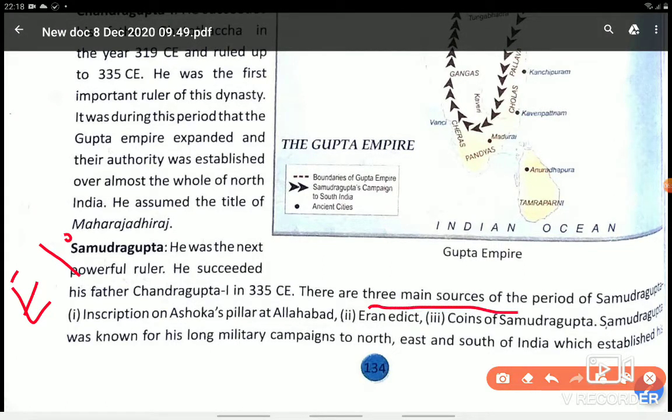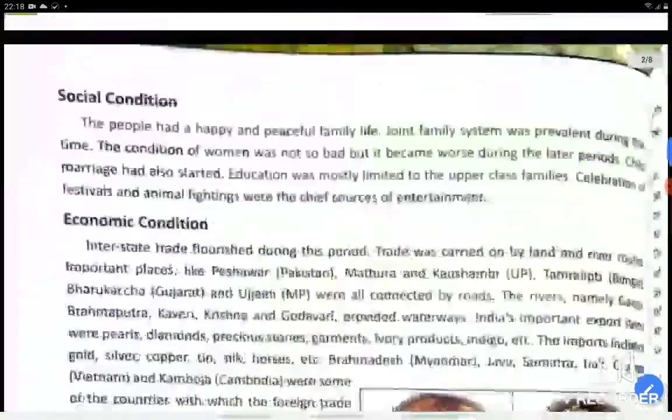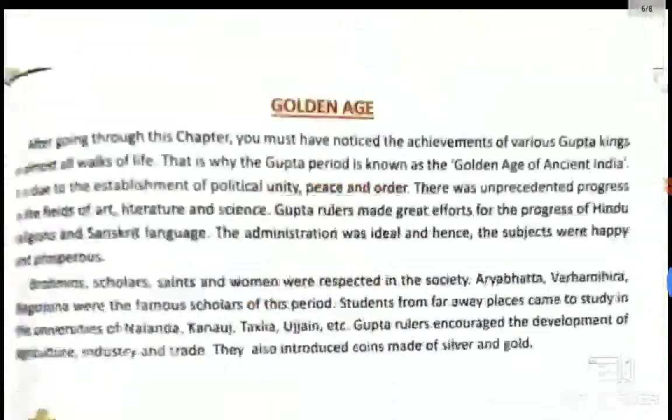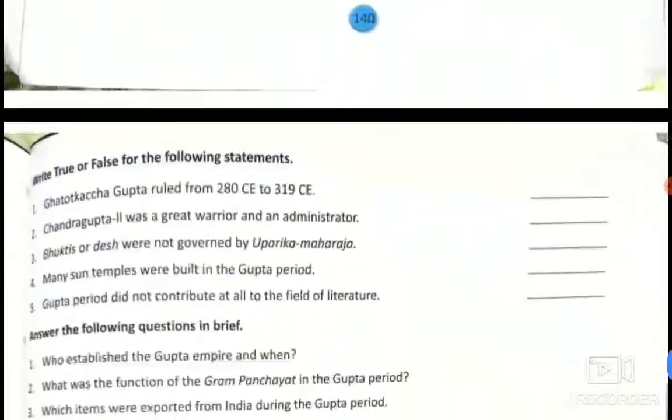The three main sources of the period of Samudragupta are number one, inscriptions on Ashoka's pillar at Allahabad, second is Iran edicts, and third is coins of Samudragupta. Children, please write the answer in points 1, 2, and 3. Okay, this is E1.